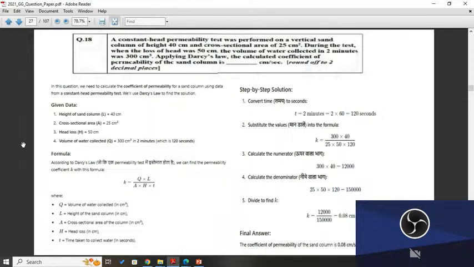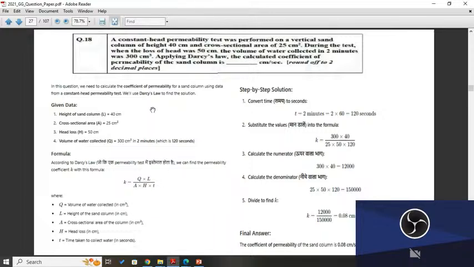So the formula according to Darcy's law, which is used in the permeability test, we can find the permeability coefficient K with the formula. So K is equal to Q into L upon A into H into T, where Q is the volume of water collected, L is the height of the sand column, A is the cross sectional area of the column, H is the head loss, T is the time taken to collect water in seconds. So step by step, that's why I have converted 2 minutes into 120 second, because here it must be in seconds.